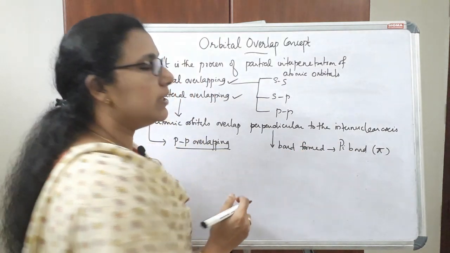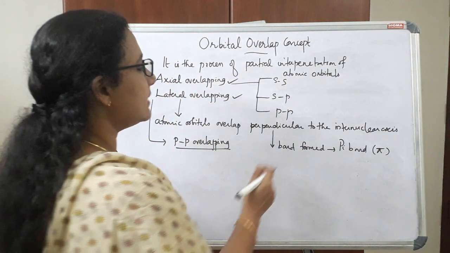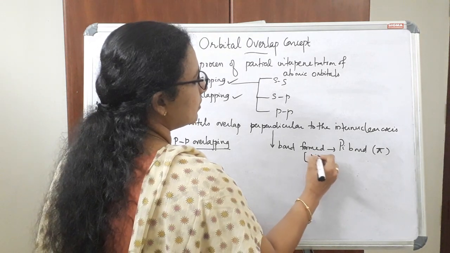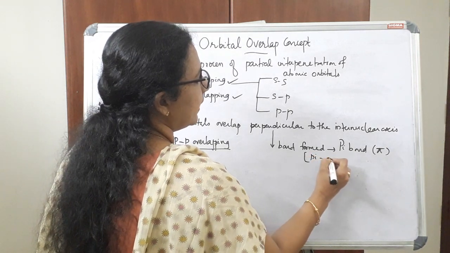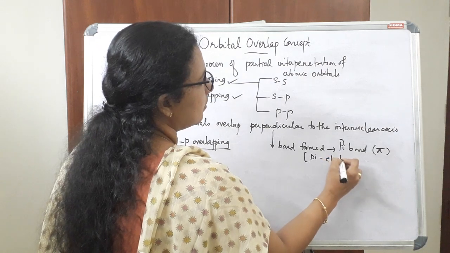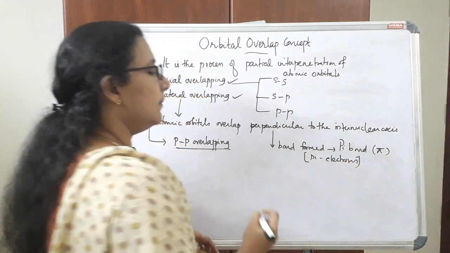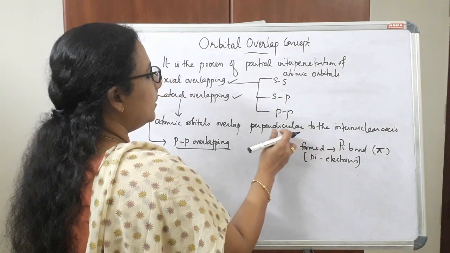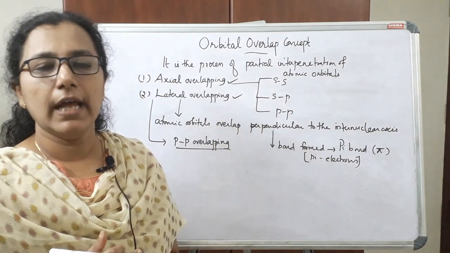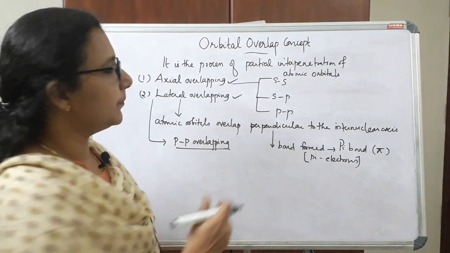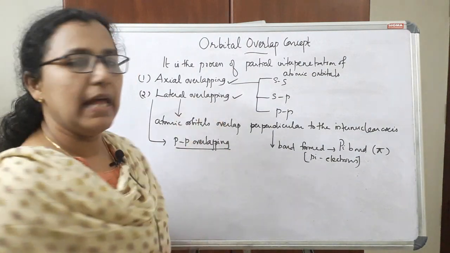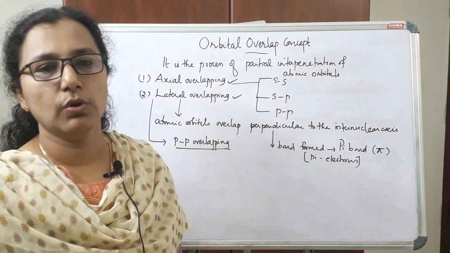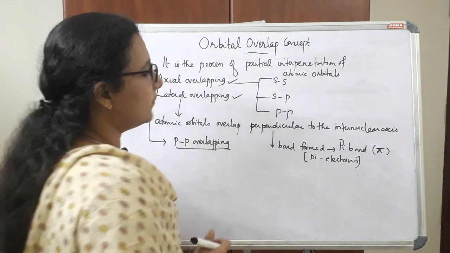A pi bond is formed by lateral overlapping of atomic orbitals, and the electrons present in this pi bond are known as pi electrons. So pi electrons are present in a pi bond. Due to the lateral overlapping of atomic orbitals, a pi bond is formed.